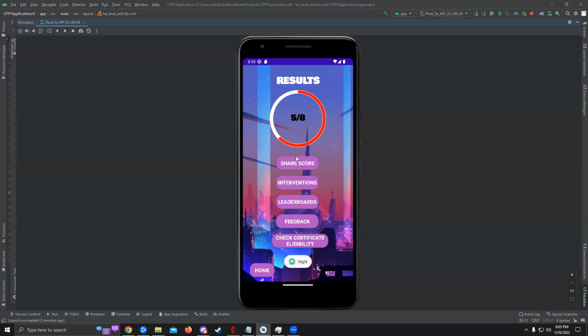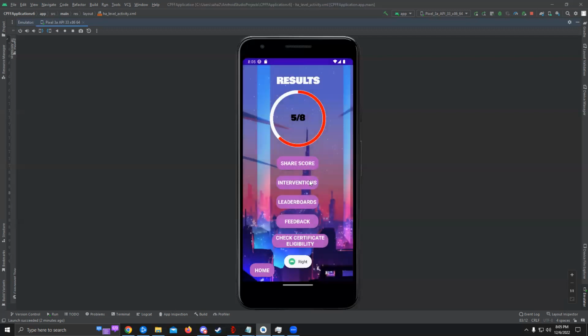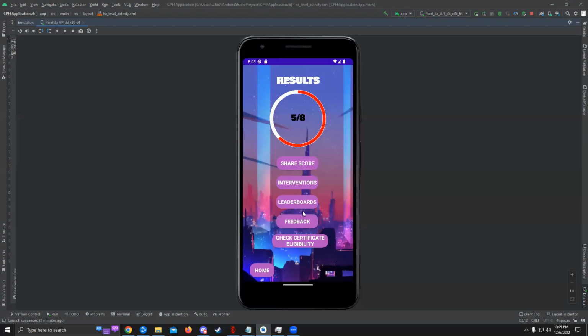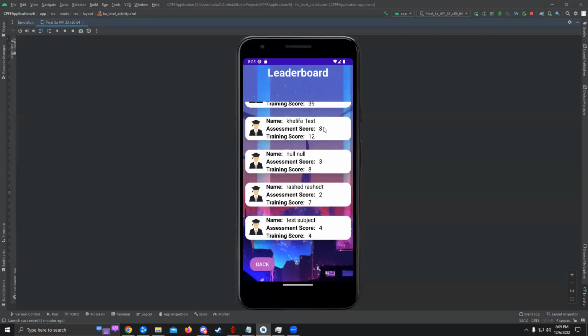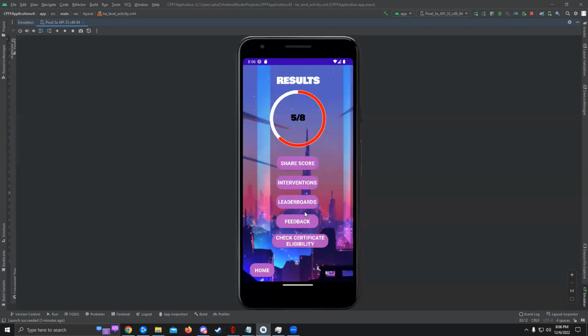And after that, he has multiple options. A user could share the score of what he got. A user could get feedback through multiple YouTube videos displayed for each dimension, which go in depth. A user could see the leaderboards of the multiple users that have been playing, showing the training, which is the level discovery, and the assessment score of the self-assessment.